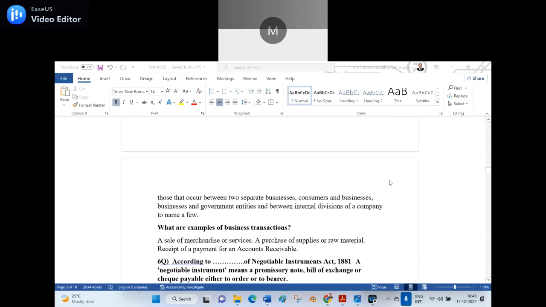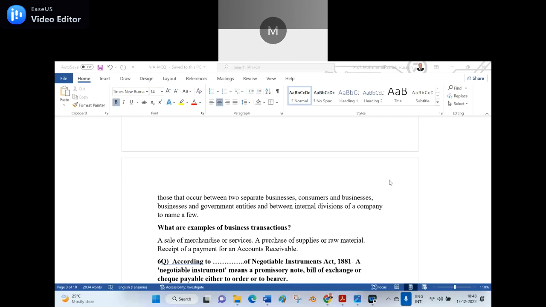So, what are examples of a business transaction? That means a sale of merchandise or services, a purchase of supplies or raw material, receipt of payment for an account receivable. That is a business transaction. Negotiable instruments will deal with commercial transactions, not business transactions. Is it clear?